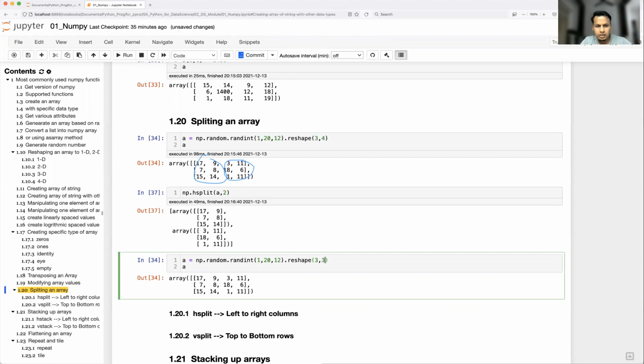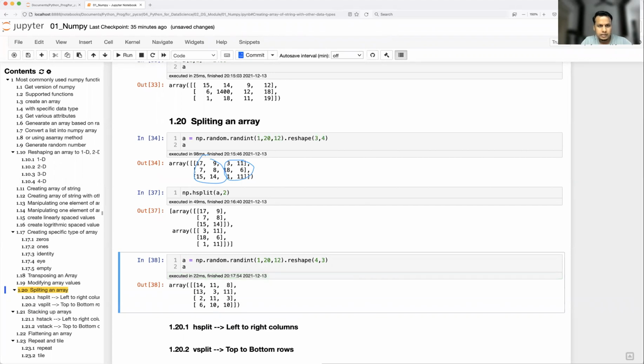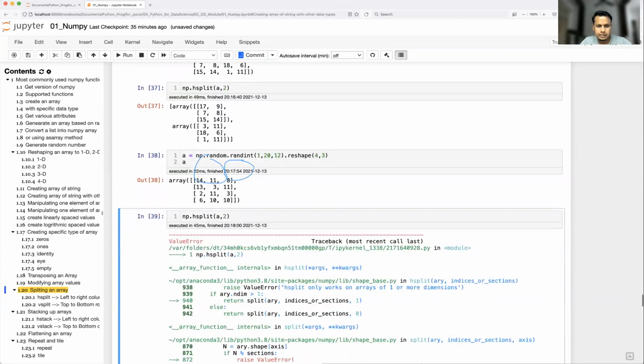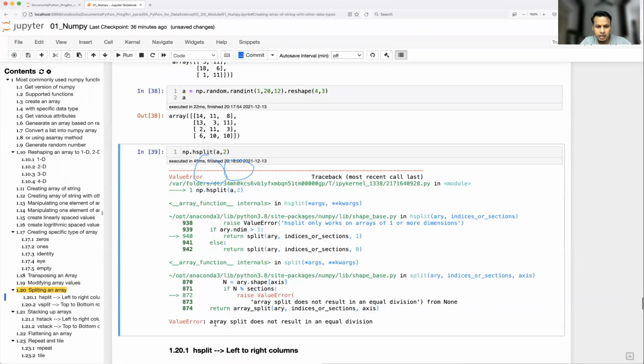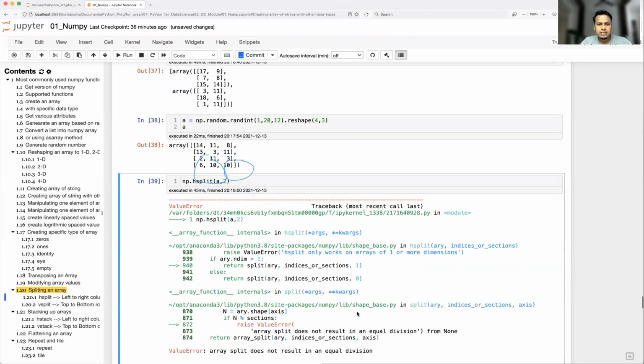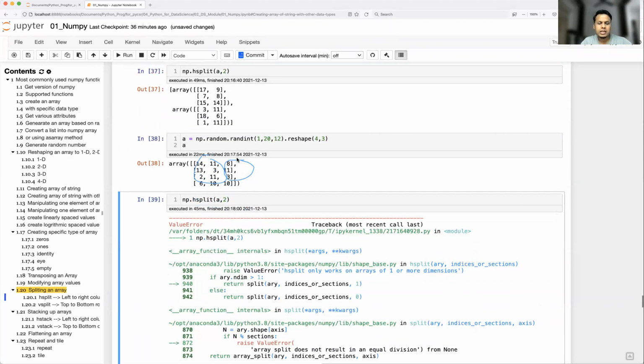Now this time 3 columns will be there and 4 rows. 4 by 3, and again I'm going to split it. Will it work? See here, it is going to throw an error. Why? Because array split does not result in equal division. That is the reason it is very important that you have an equal number of columns during horizontal split.